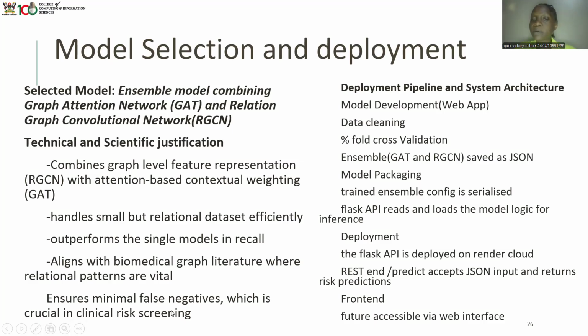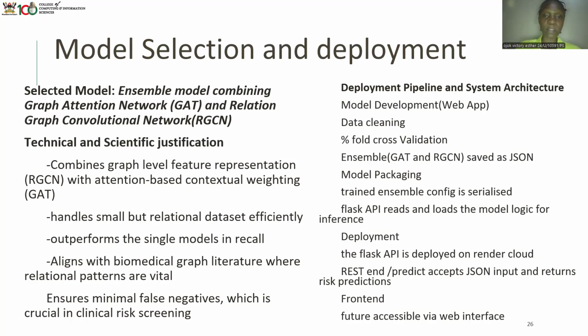And then we built our web application, and we deployed the back end on Render. And then the front end, we deployed it on Netlify. So basically, after the model was trained, we got the ensemble file, and then we have a Flask API that loads the model logic. And we have a REST endpoint that accepts the JSON input from the front end, and then returns the risk prediction.